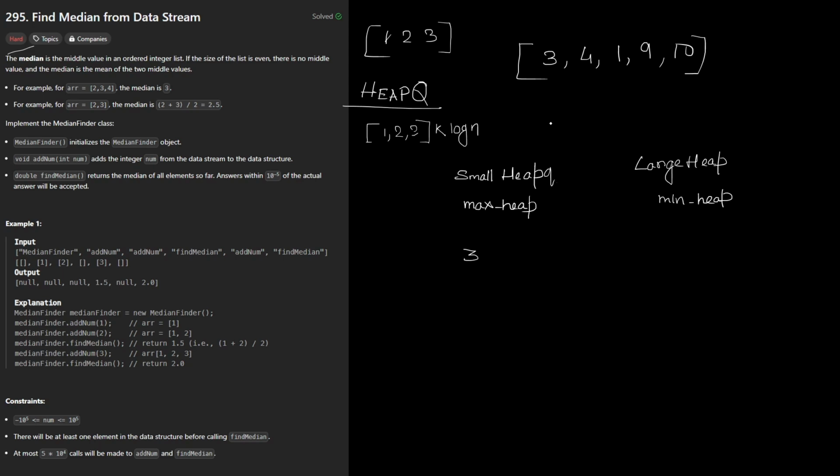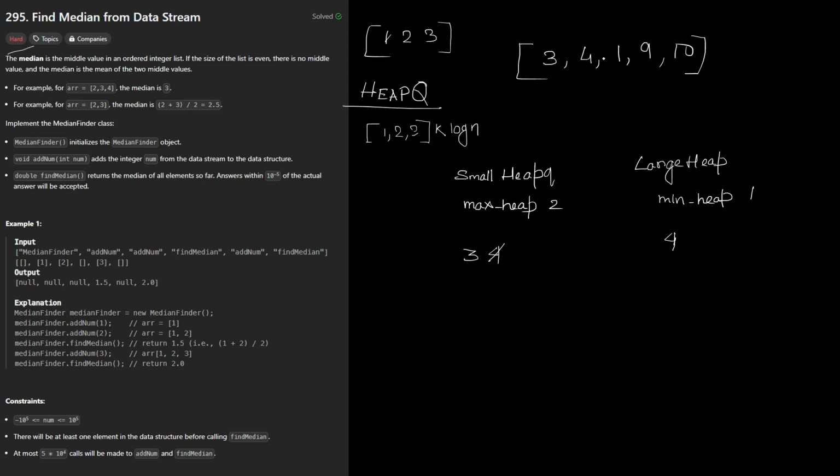Now we got 4, so we are going to add the value 4, but a question would come: you also have to maintain that the sizes of both should be the same or at least one greater. Now the size is 2 and it is 1. So what we are going to do is pop out the biggest element from here and add it to our large heap queue.